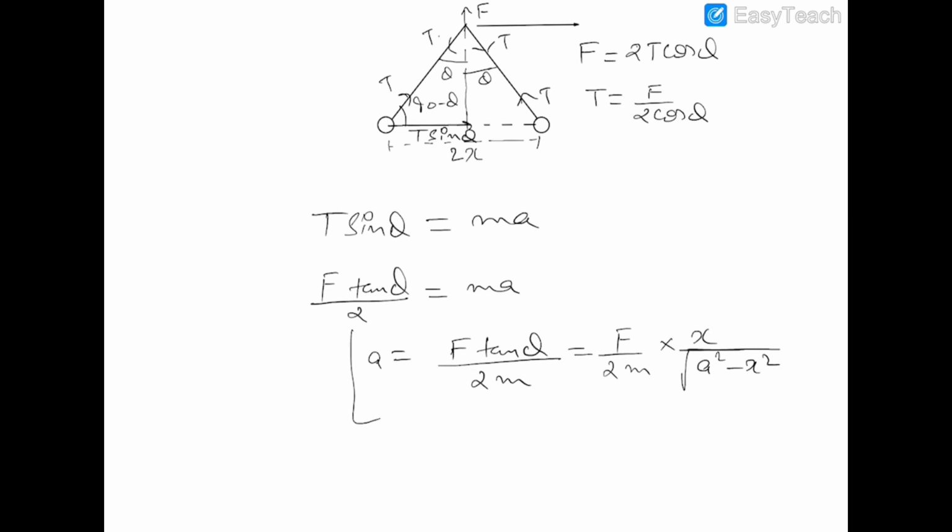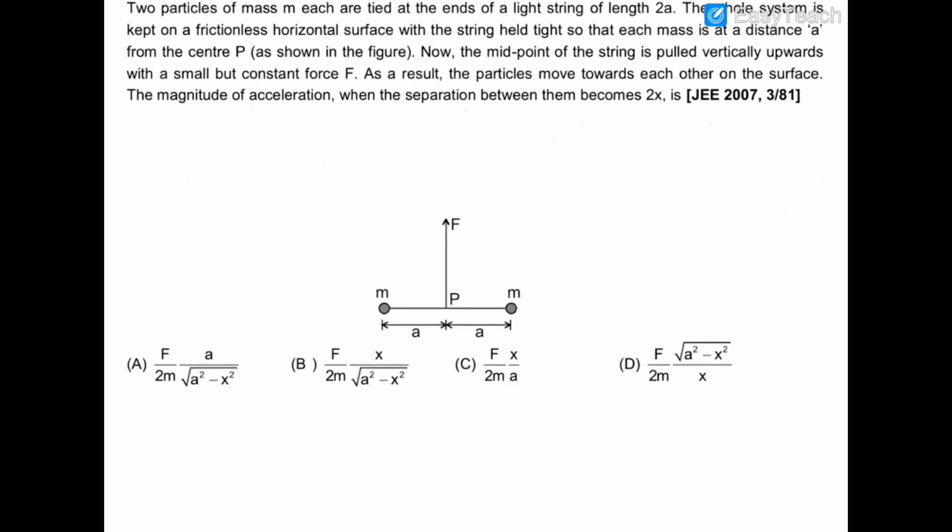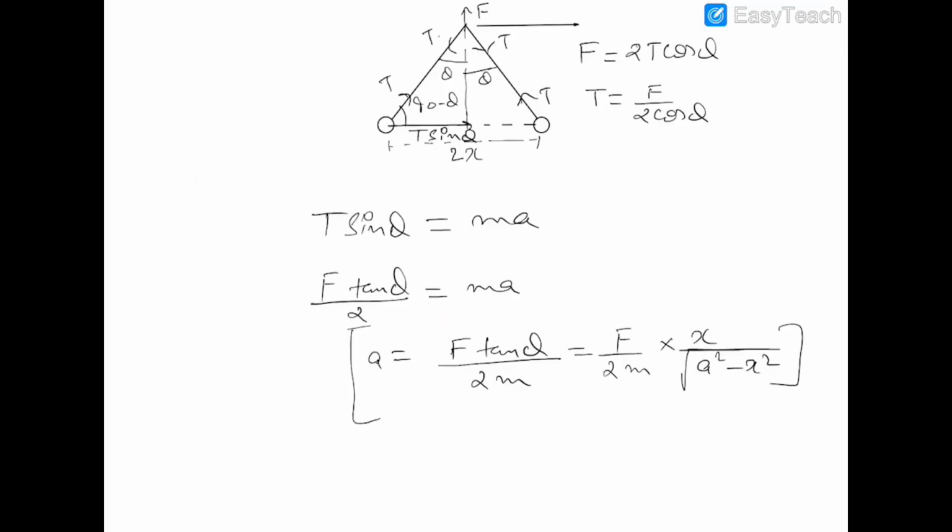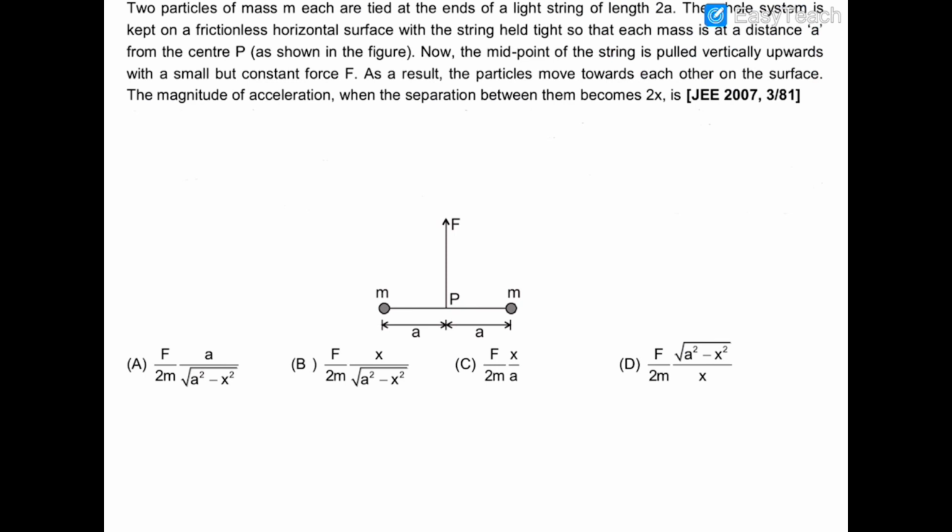So the correct answer will be this one, F into x upon 2m, option number B. Okay, now let us move forward to the next question.